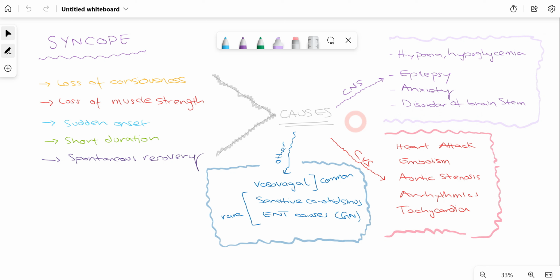On the other hand, if we talk about cardiovascular diseases, patients who are susceptible to heart attack, embolism, aortic stenosis, arrhythmias, and tachycardia. These are the cardiovascular causes which can lead to a patient experiencing syncope. Other causes include vasovagal syncope. Some patients have, although these are rare situations, a sensitive carotid sinus and some ENT related causes as well. So syncope is one of the most common medical emergencies which a dentist can experience seeing a patient at the dental chair.